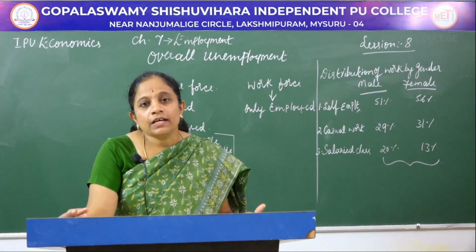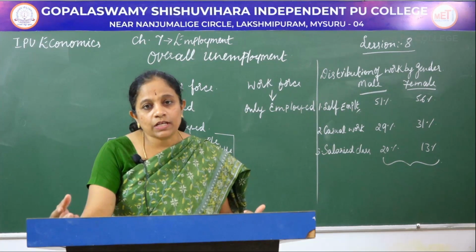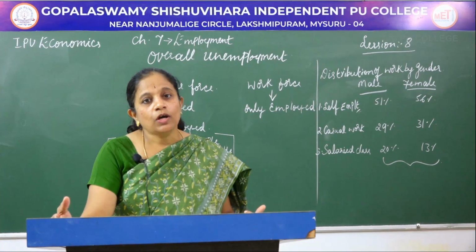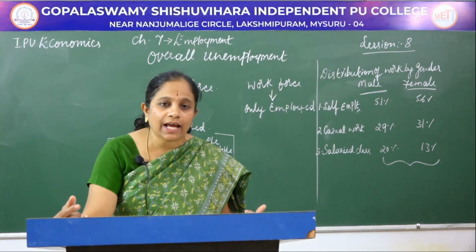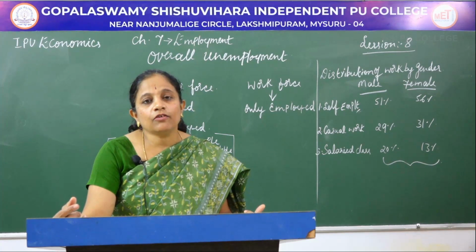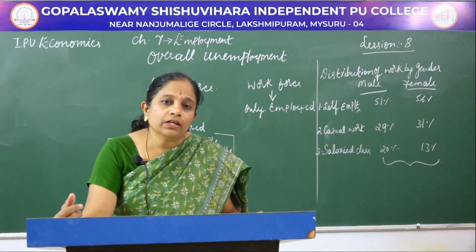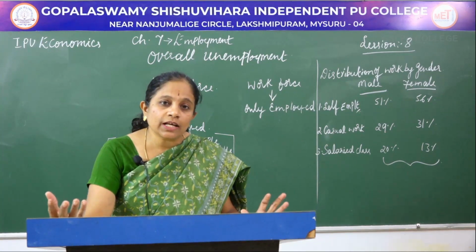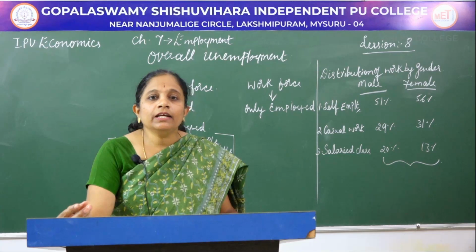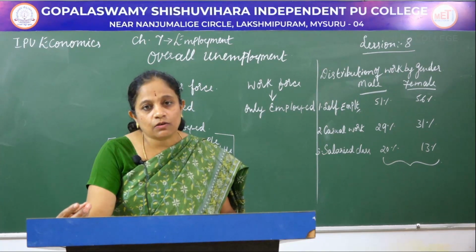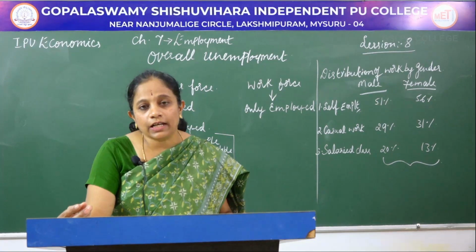Next, who is a beggar? A beggar is again not a worker because even though he moves here and there and exerts physical labor to get food and money out of begging, it is not a legal activity and he is not involved in any production of goods and services. Then you can go to the gambler. Who is a gambler? One who goes to the casinos, plays there, and is involved with betting and other illegal activities, and therefore he is also not a worker because whatever activity he is into is not legal.